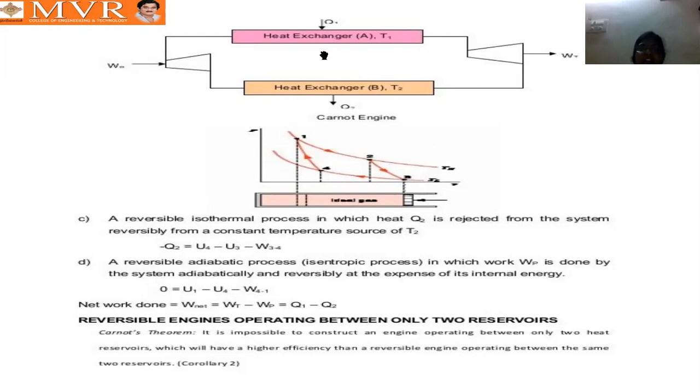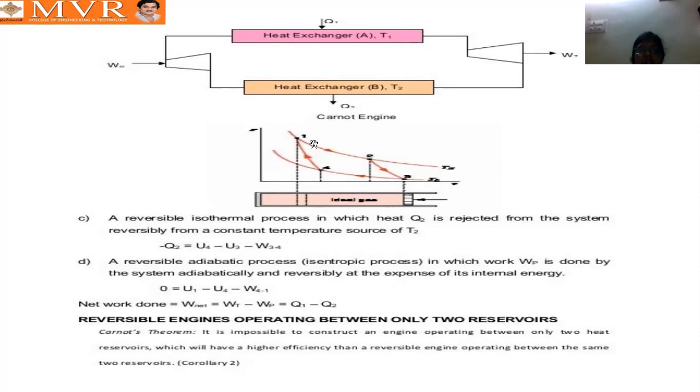Heat enters from the temperature source, and the heat exchanger rejects the heat. So 1 to 2 is the heat addition.